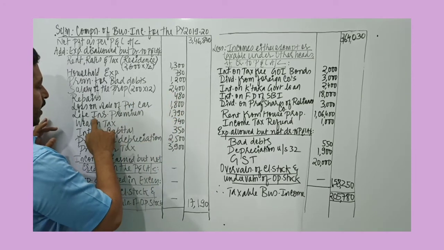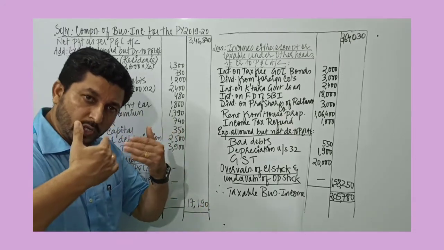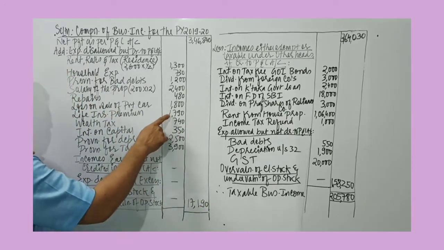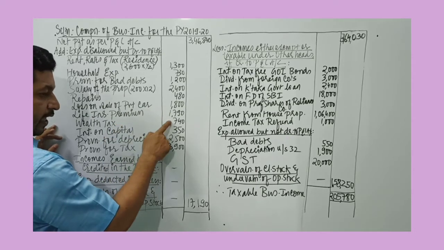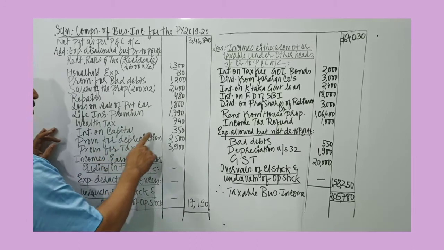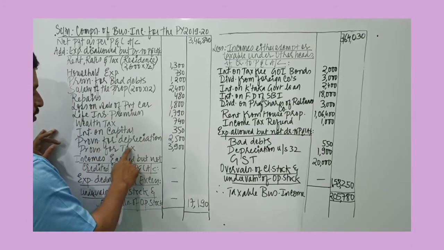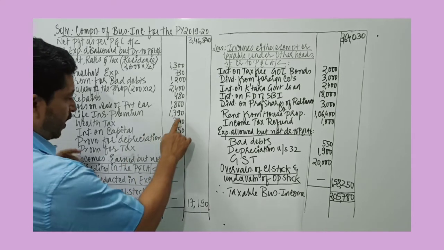so added back. Life insurance premium is the businessman's personal expense because he is paying premium on his own life. So that is disallowed, so added back. Wealth tax is disallowed, that's again a personal expense. Interest on capital, the businessman is giving himself, so that is also disallowed. Any provisions are disallowed, whether it's for depreciation or taxation, so we add back.